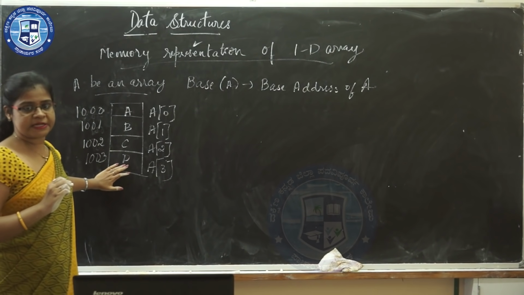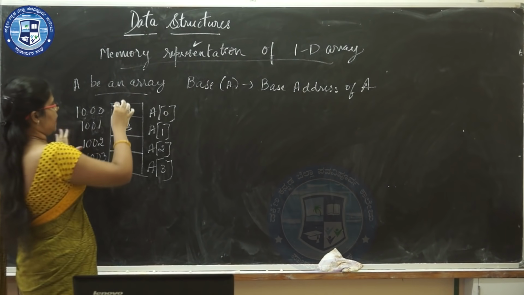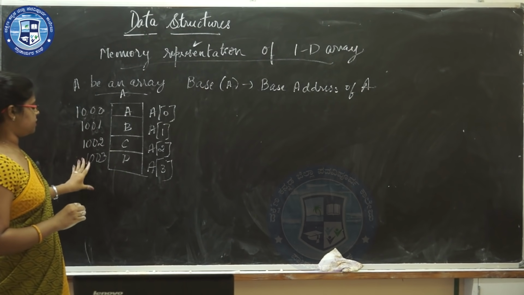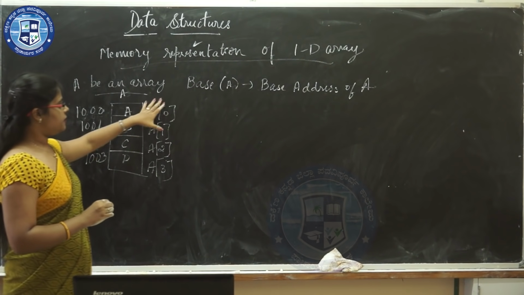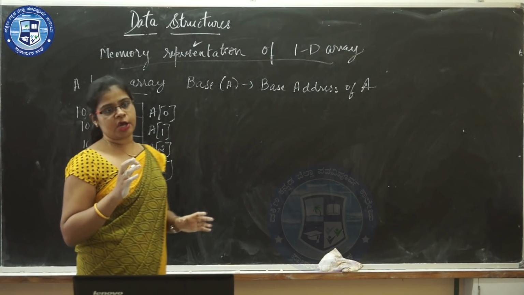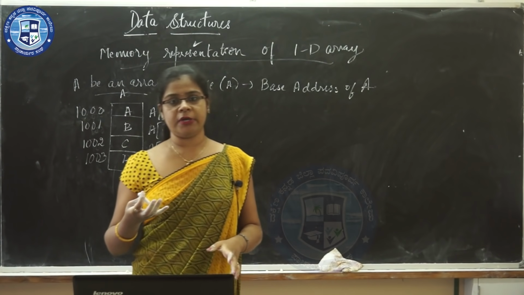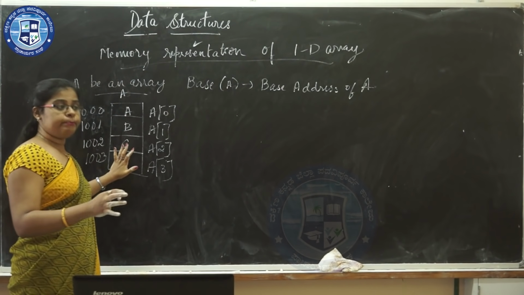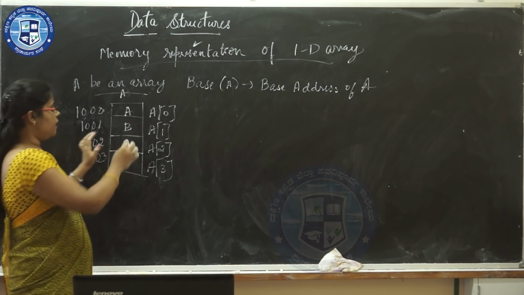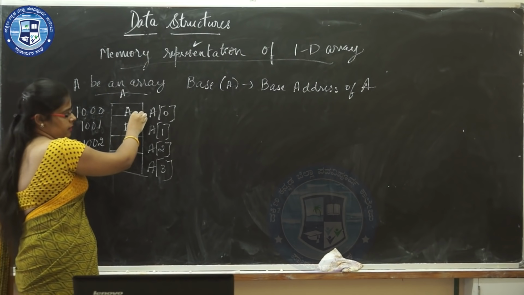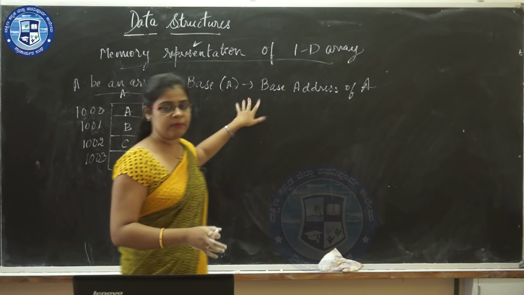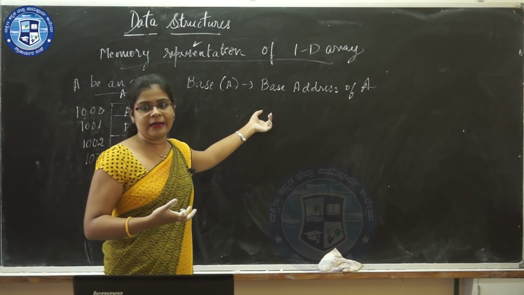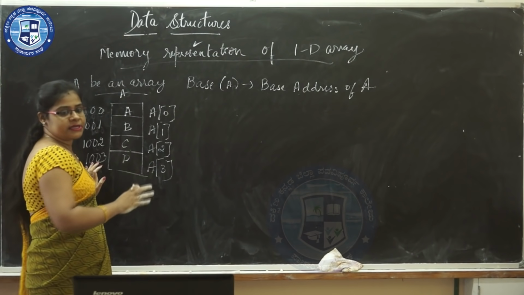Consider this as an example. This is an array A, and you can see 1000, 1001, 1002, 1003, these are the addresses of the array, and these are the locations. As I have told you, it is not necessary for the computer to keep track of the address of all the elements of the array, but the computer should keep track of the address of the first element in an array. That is denoted by base of A, meaning the base address of A. Using this base address, we can calculate the address of other elements in an array.